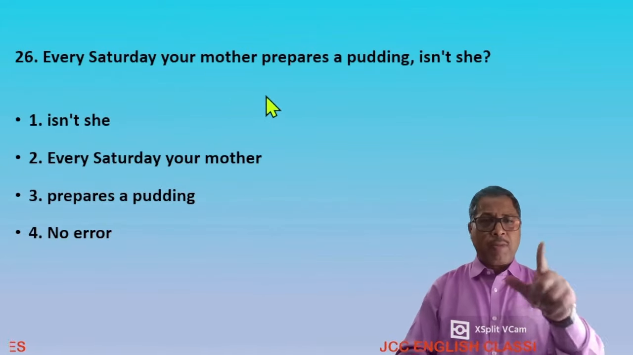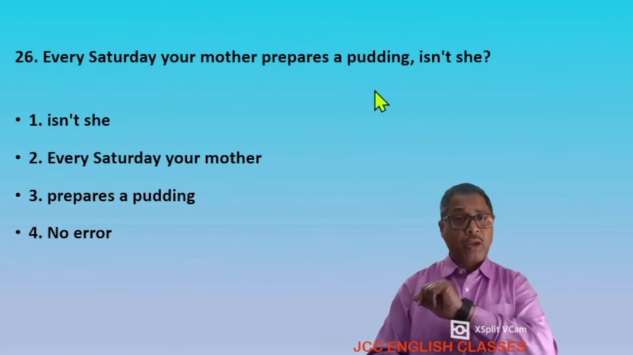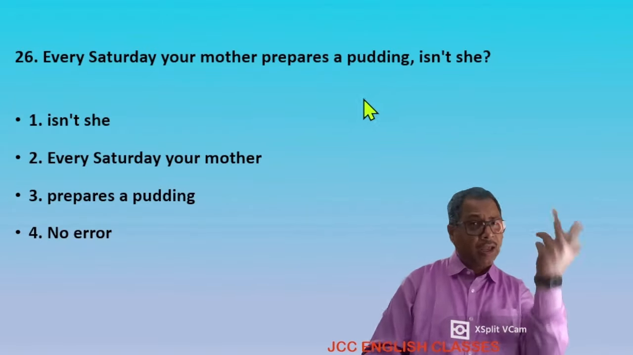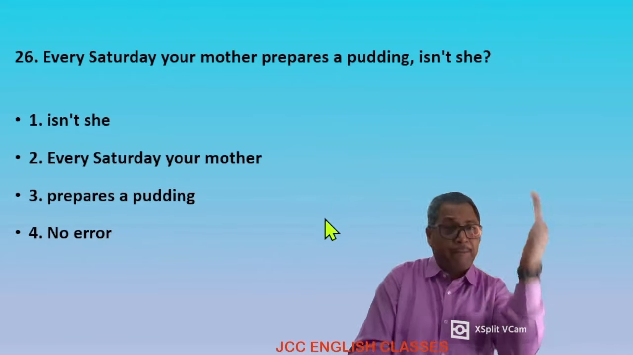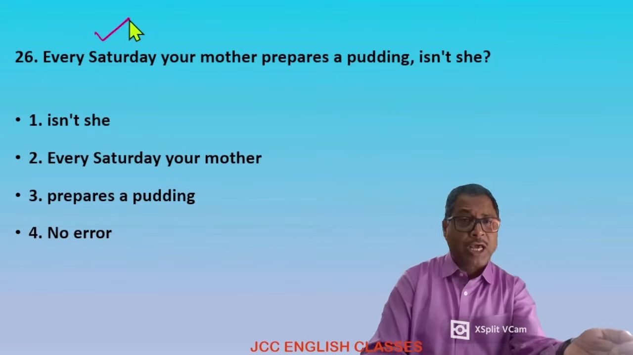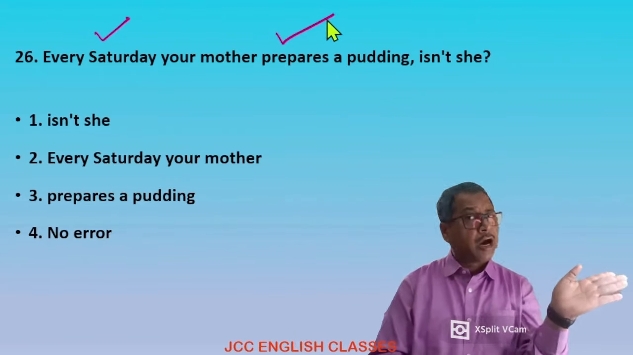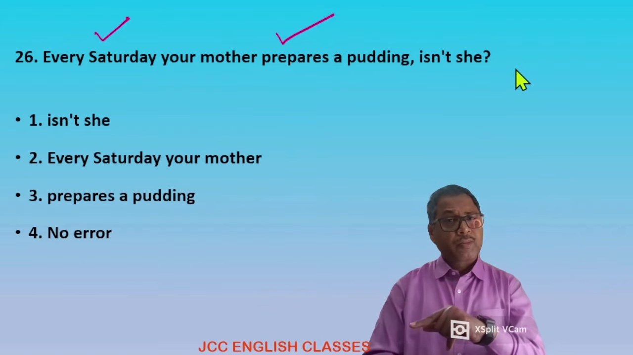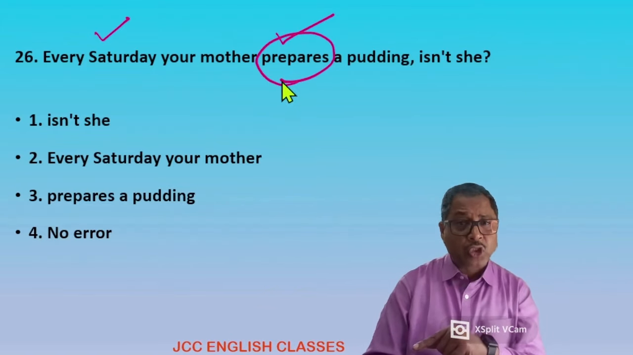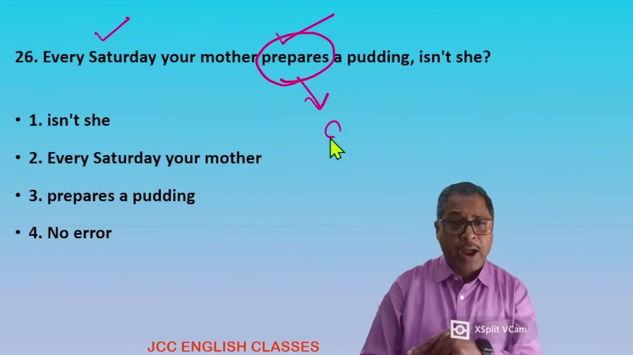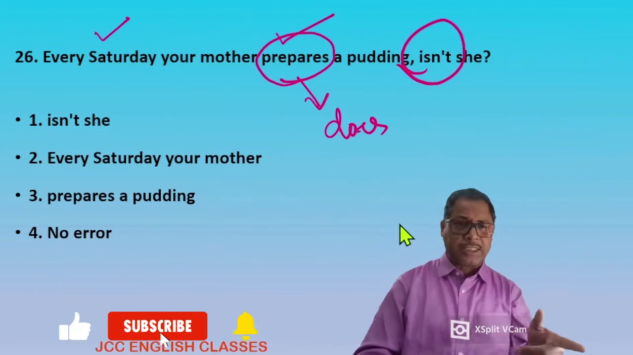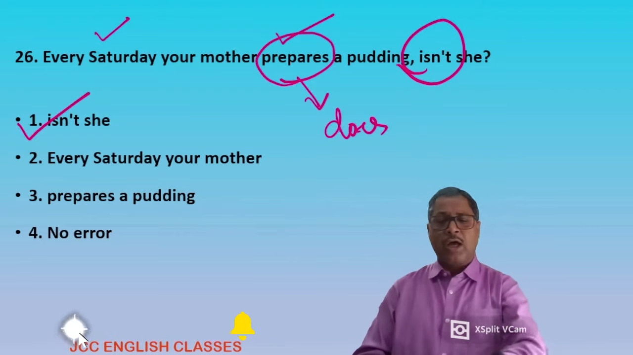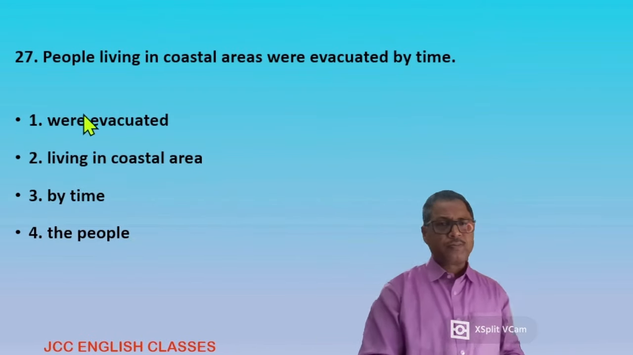Every Saturday your mother prepares a pudding. Every Saturday means a habitual action. Your mother prepares is correct. The verb prepares, so from prepare we find does is the auxiliary verb. But if this part is the mistake one, it would be doesn't. Option 1 is the mistake one.